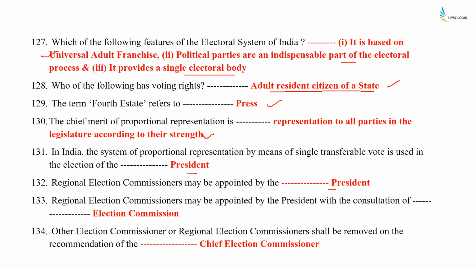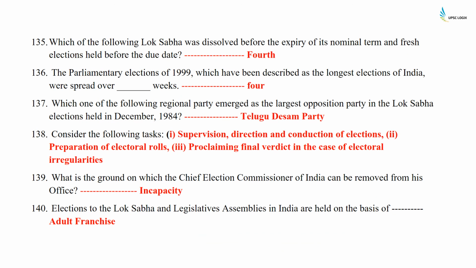Regional election commissioners may be appointed by the president with the consultation of the election commission. Other election commissioner or regional election commissioner shall be removed on the recommendation of the chief election commissioner. Which of the following Lok Sabha was dissolved before the expiry of its nominal term and fresh elections held before due date? It was the 4th Lok Sabha.